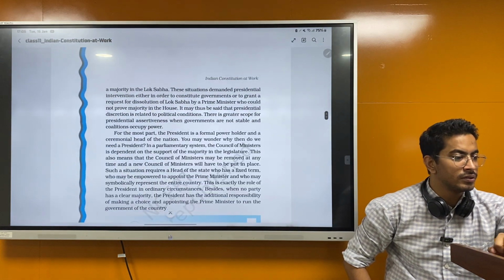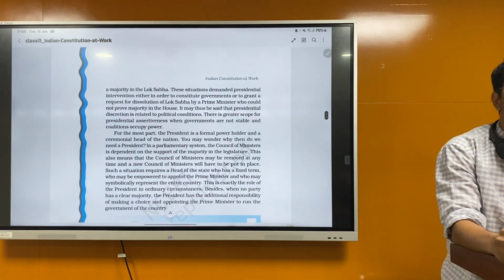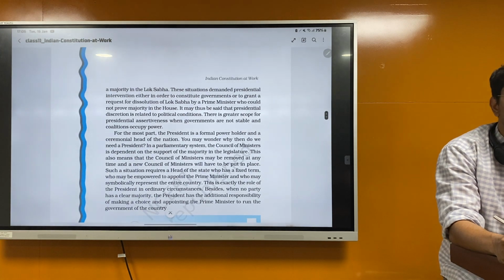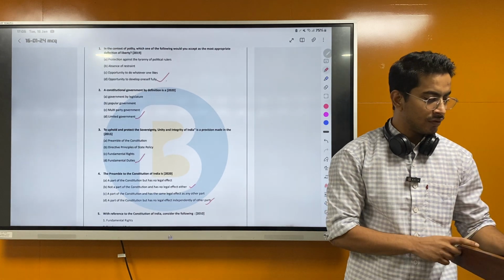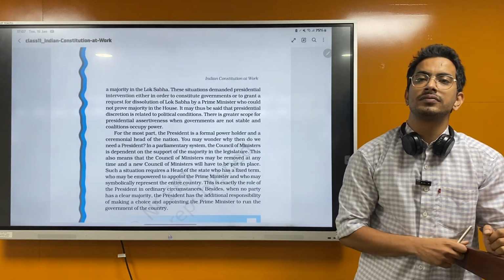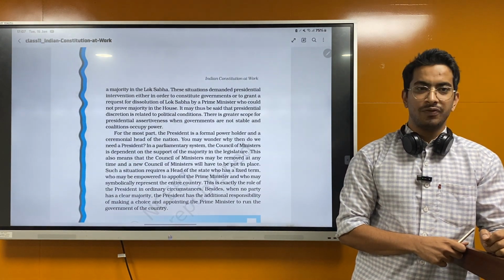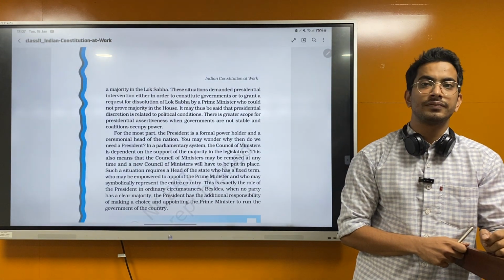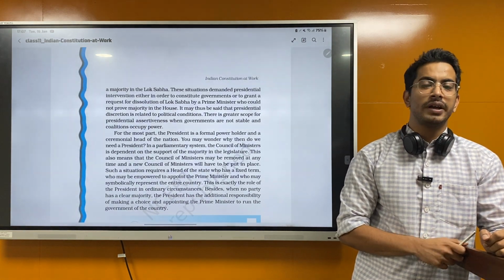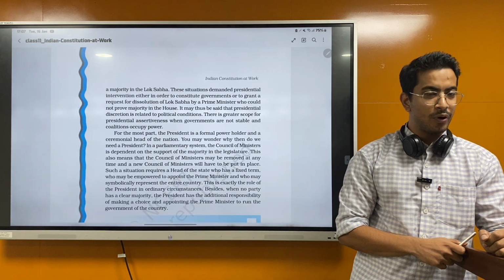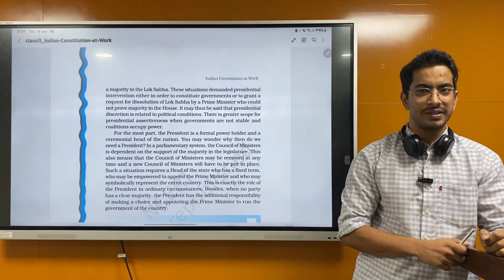So tell me, let's do a quick revision. What are the three discretionary powers of the President? Reconsideration of a bill. Which article was that? 74(1). Yeah. And pocket veto, right? Veto power. And appointing the PM when there is a hung assembly, when there is no clear majority. So these are the three discretionary powers of the President.